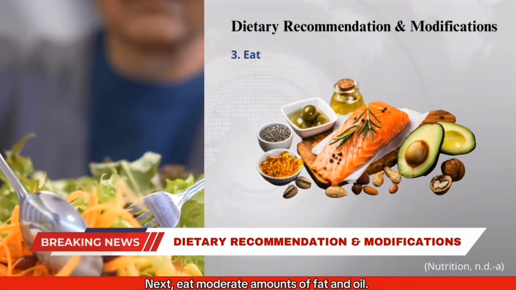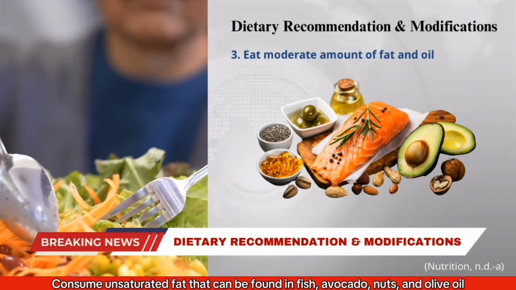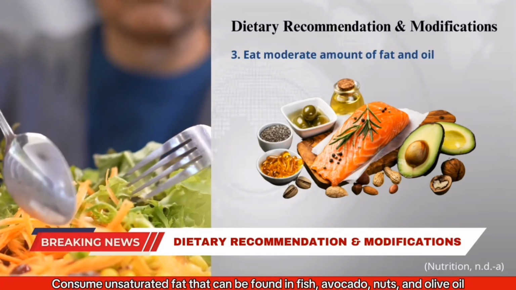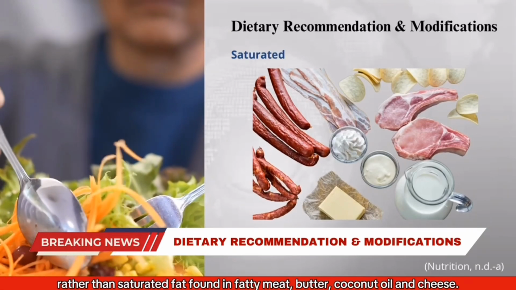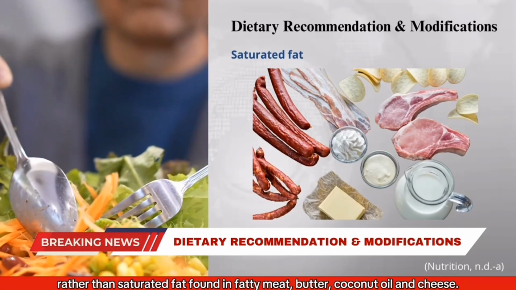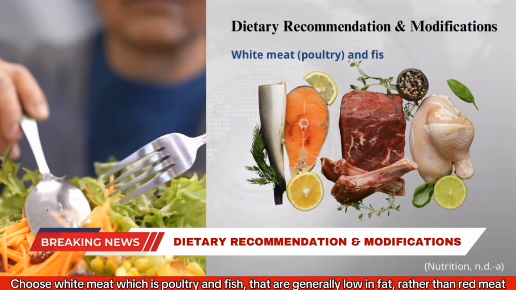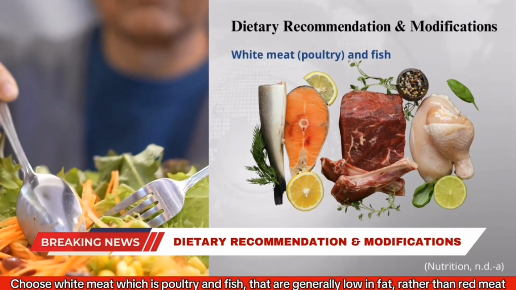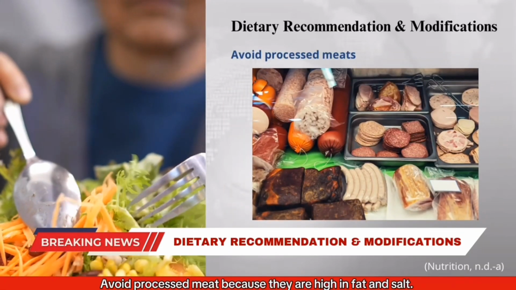Next, eat moderate amounts of fat and oil. Consume unsaturated fat that can be found in fish, avocado, nuts, and olive oil, rather than saturated fat found in fatty meat, butter, coconut oil, and cheese. Choose white meat, which is poultry and fish, that are generally low in fat, rather than red meat. Avoid processed meat because they are high in fat and salt.